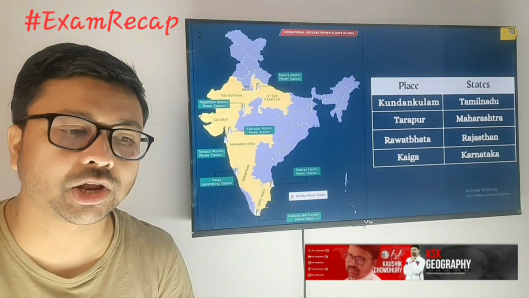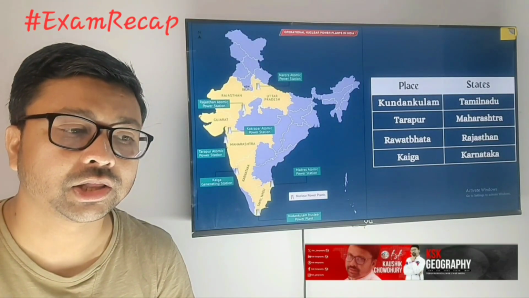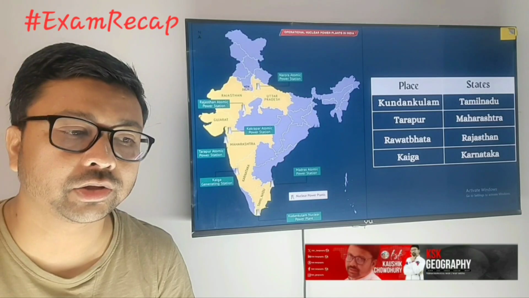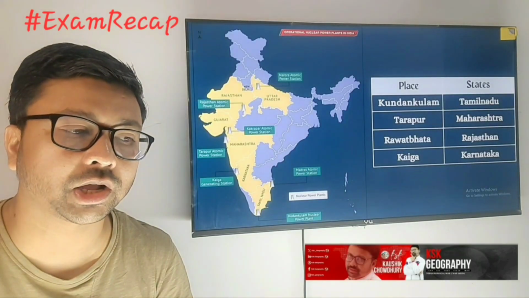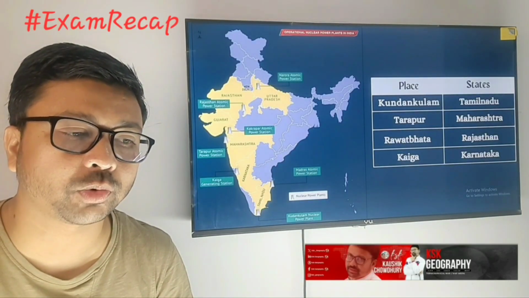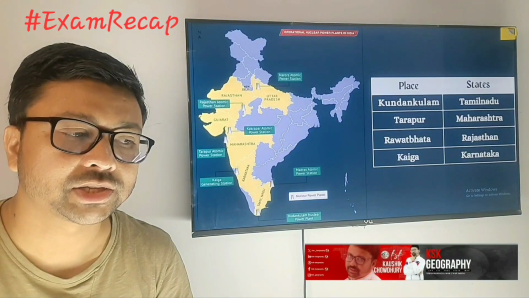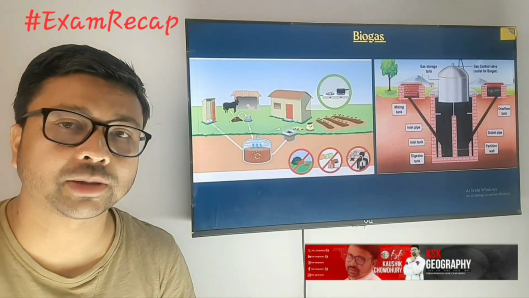In four states, that is Tamil Nadu, Maharashtra, Rajasthan and Karnataka, there are nuclear power plants, like Kudankulam in Tamil Nadu, Tarapur in Maharashtra, Rawatbhata in Rajasthan, and Kaiga in Karnataka. So those are the important nuclear power plant stations in India.